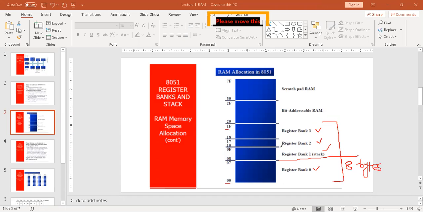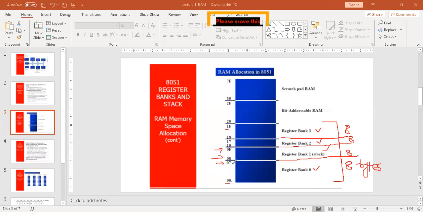Understood? 8 for each of the four banks, which means a total of 32 bytes. And these register banks are addressable by using the addresses given on the left side.